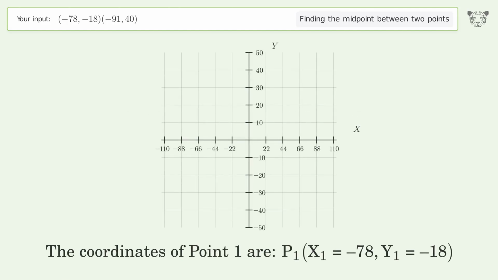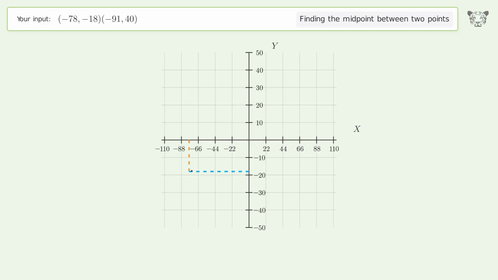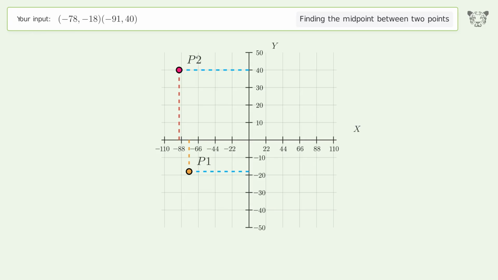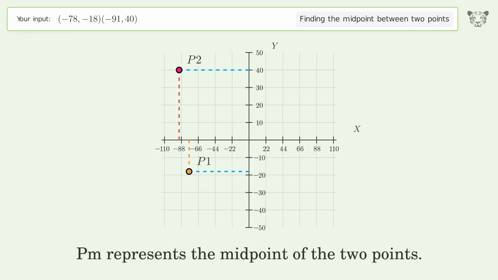The coordinates of point 1 are x1 equals -78, y1 equals -18. The coordinates of point 2 are x2 equals -91, y2 equals 40. PM represents the midpoint of the 2 points.